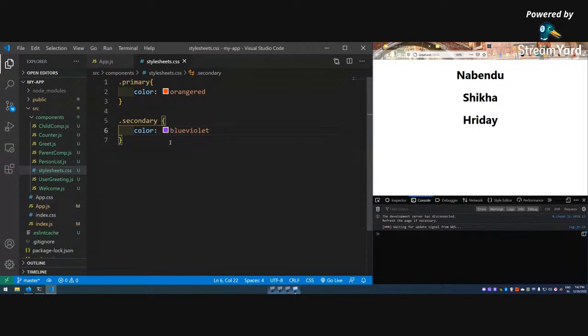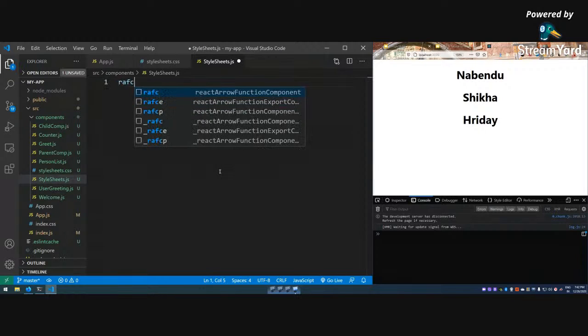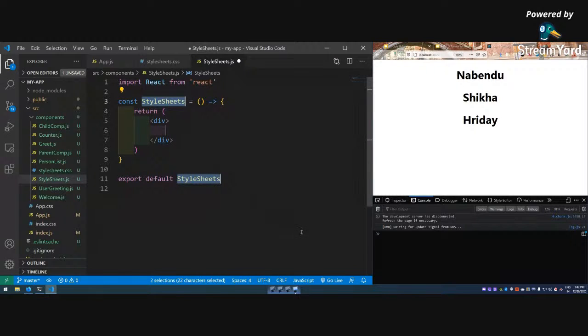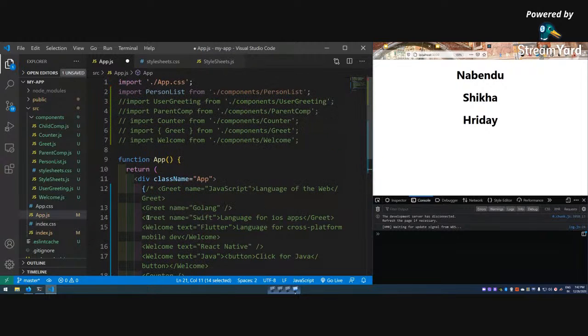Then let me have the file stylesheets.js. It doesn't matter, RFC, class based, doesn't matter, so save it. Let me quickly use it also. I don't want this anymore.